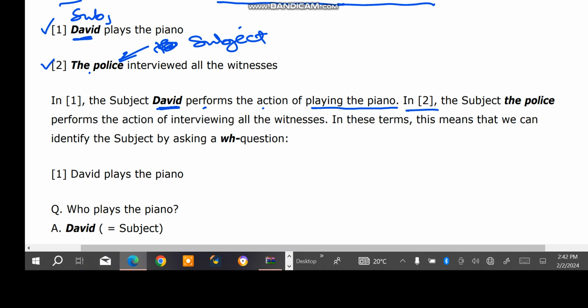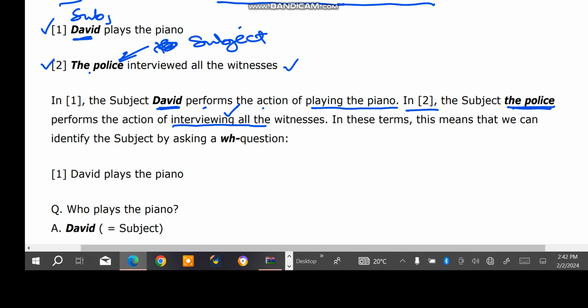And in example two, if you check very closely, the subject is the police. What does the police do? They interviewed all the witnesses. So the subject, the police, performs the action of interviewing all the witnesses. In these terms, it becomes clear that the subject is the person or the thing that performs an action.